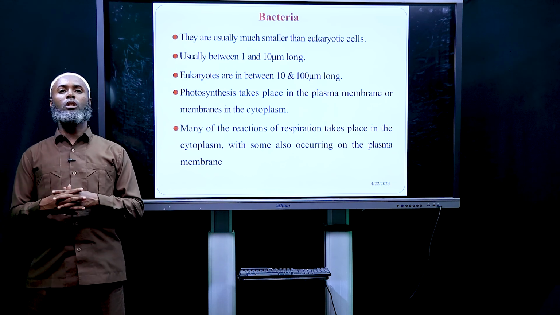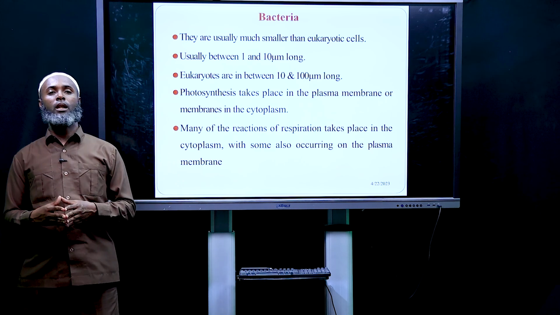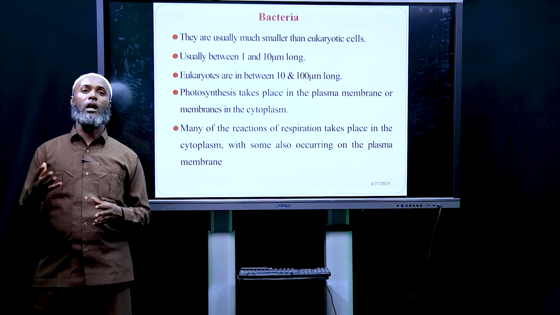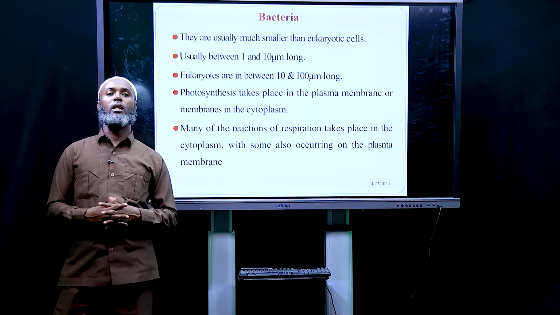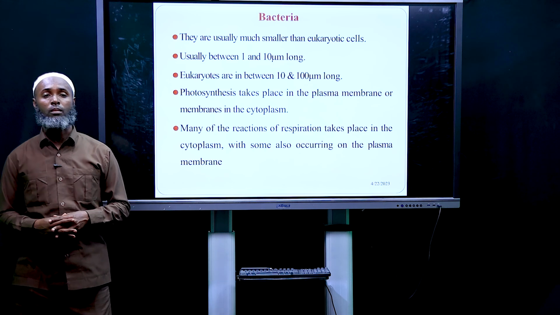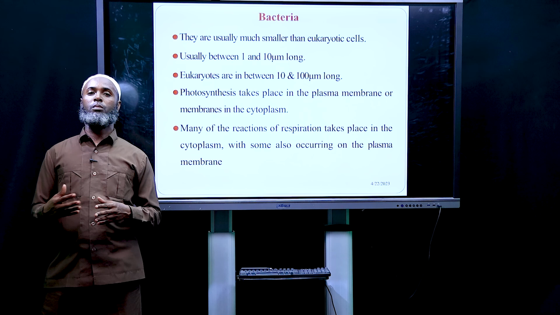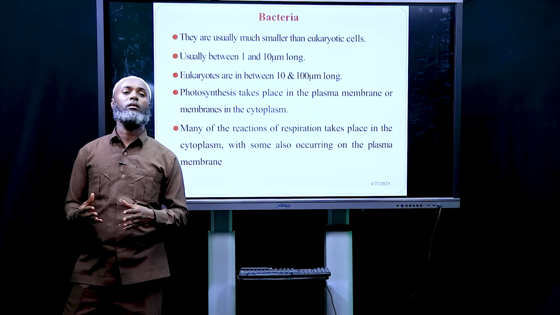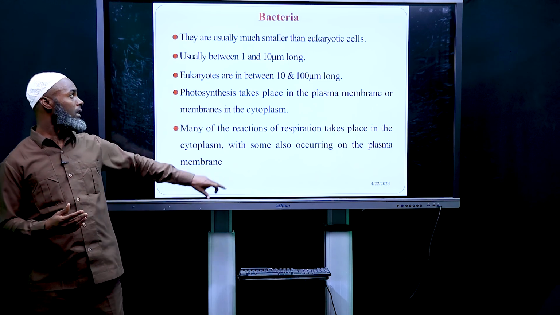Some take up photosynthesis, and this photosynthesis takes place in the plasma membrane. This is one of the membranes in the cytoplasm, which is the powerhouse of living plants and other organisms. So photosynthesizing bacteria also have a plasma membrane. Many reactions, like respiration, take place in the cytoplasm. Some have a plasma membrane, and respiration and photosynthesis are very important in bacteria.